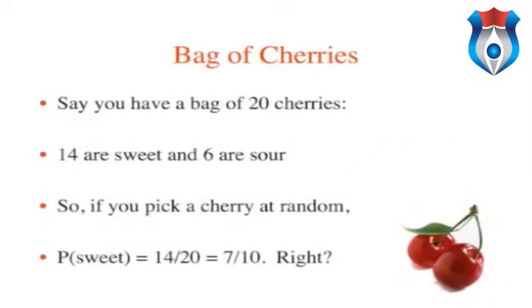Let's say you have a bag with 20 cherries, 14 sweet and 6 sour. If you pick a cherry at random, what is the probability that it will be sweet? There are 20 possible cherries that could be picked, so the number of possible outcomes is 20. Of these 20 possible outcomes, 14 are favorable, or sweet, so the probability that the cherry will be sweet is 14/20, or 7/10.